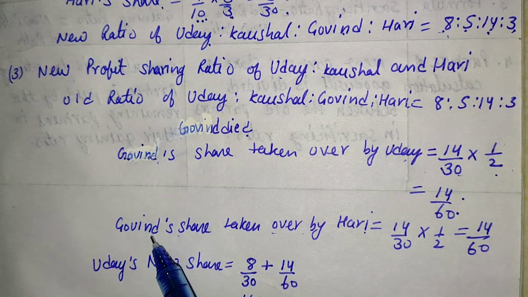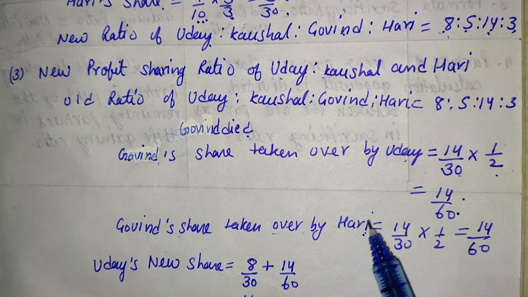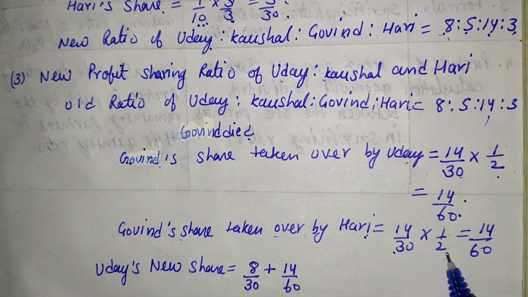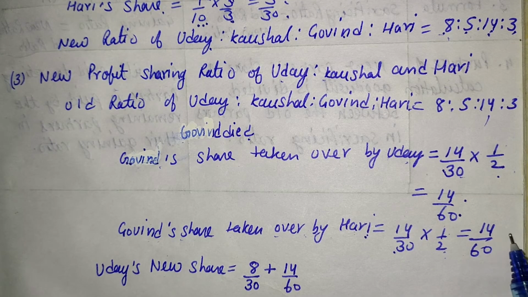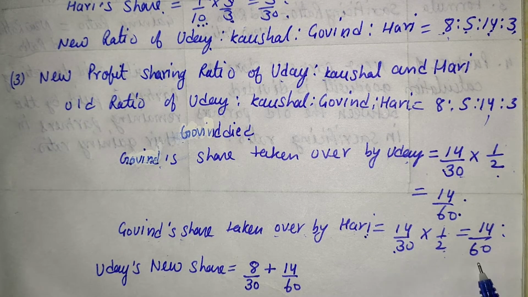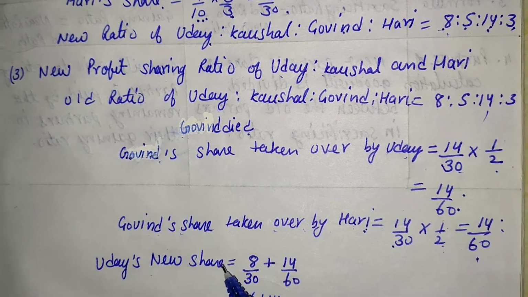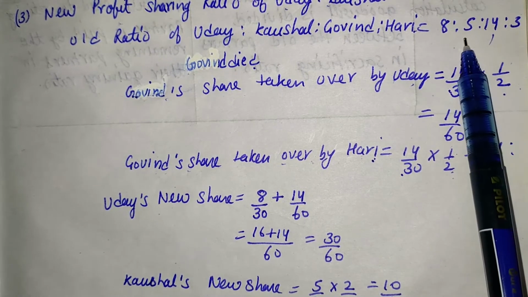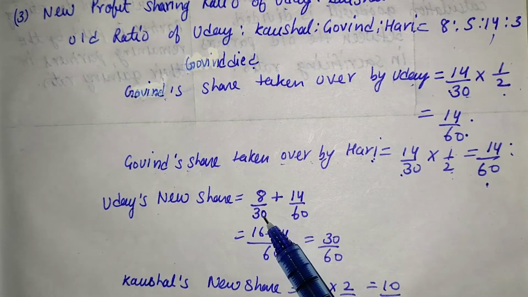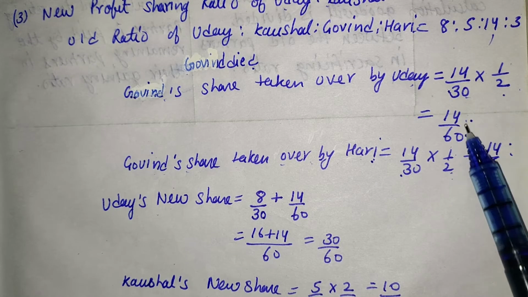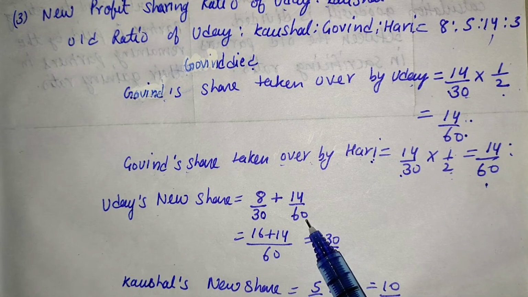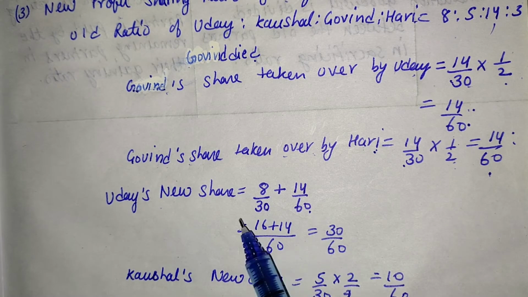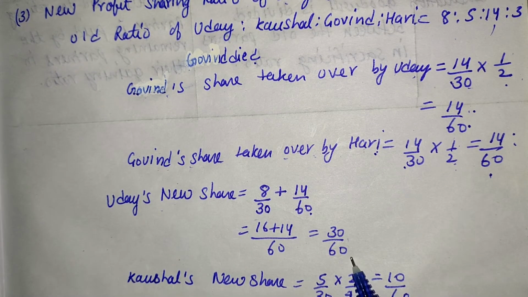Same way, Govind's share is taken over by Hari. What is Govind's share? 14 upon 30 taken over by Hari. It means equally 1/2. Now the share is 14 upon 60. So Uday's old share is 8 upon 30, and Uday is also taking 14 upon 60. After solving both values, we are getting 30 upon 60.